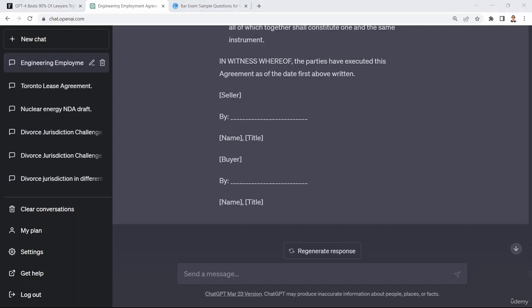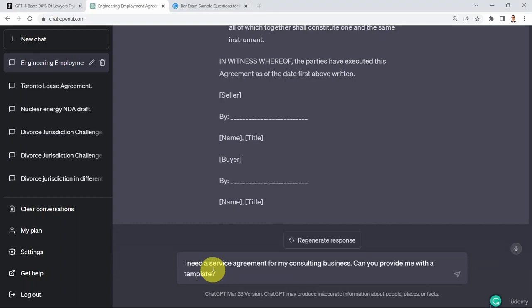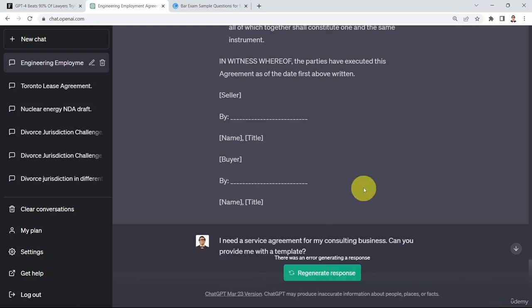Okay, let's assume, and this is quite common, especially if you're running a small business or if you have a startup. Most of the time you're hiring consultants to offer you services. So sometimes you would like to draft a service agreement for these specific consulting services, and you're looking for a template. So instead of just searching on Google, you can simply ask ChatGPT, I need a service agreement for my consulting business. Can you provide me with a template?